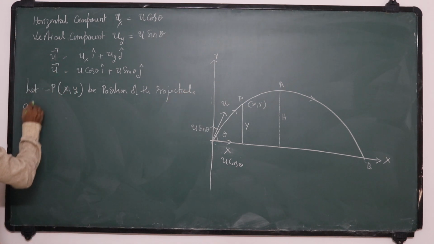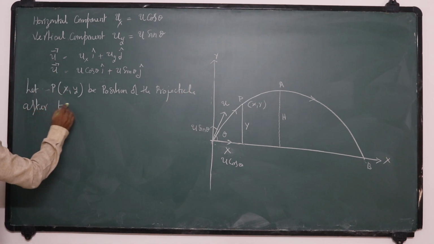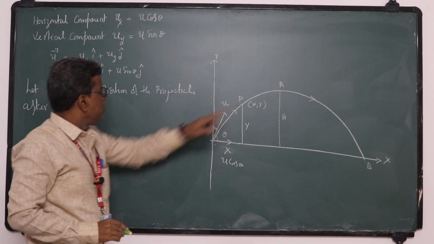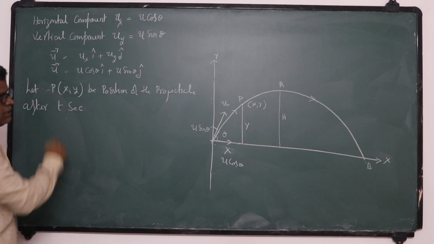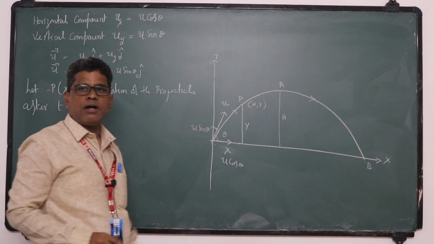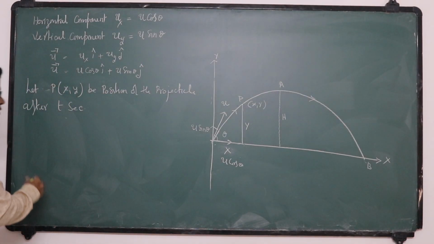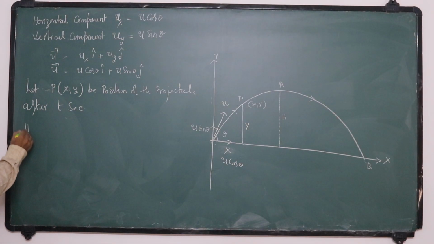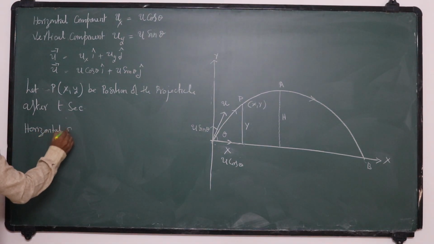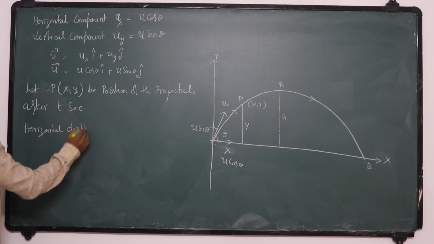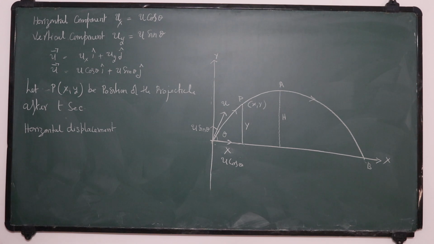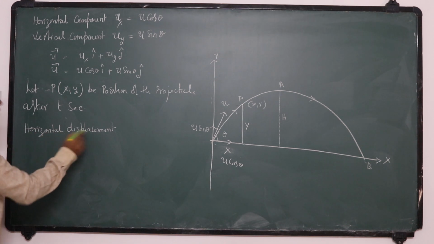Projectile after t seconds. After small letter t seconds, this is the position. Now I want this horizontal displacement. So first I want to explain this horizontal motion. How much is the horizontal displacement after t seconds in the problems? Suppose you want a horizontal displacement.